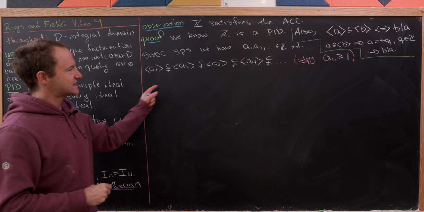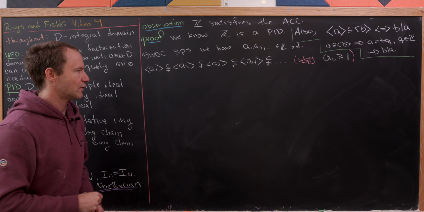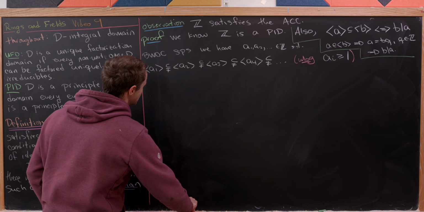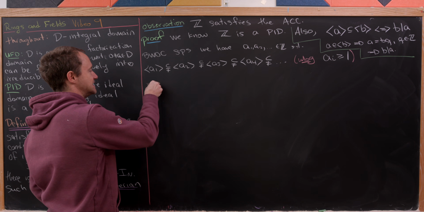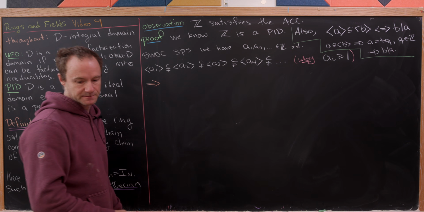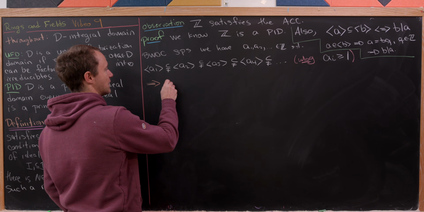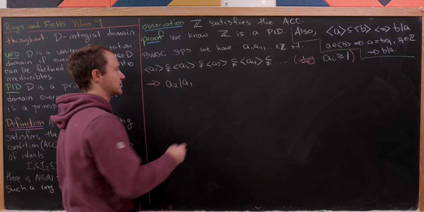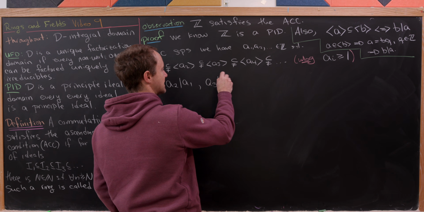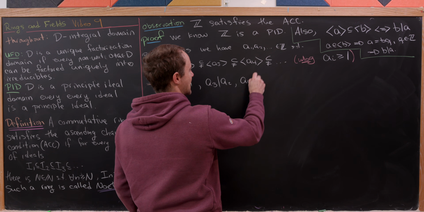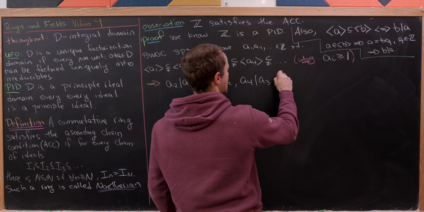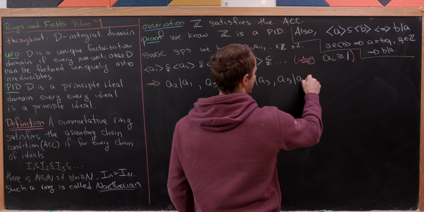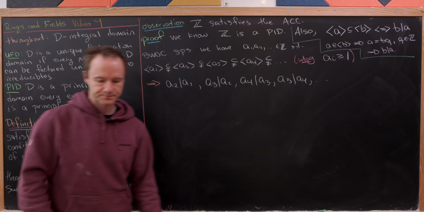Okay. But now let's apply this divisibility condition that we saw up there to this big string of ideals and see what that gives us. So let's observe that we have A2 divides A1. I think that's pretty clear. And then A3 divides A2, and then A4 divides A3, A5 divides A4, and so on and so forth.